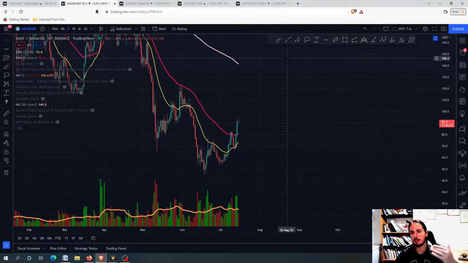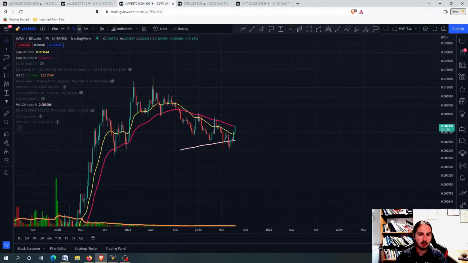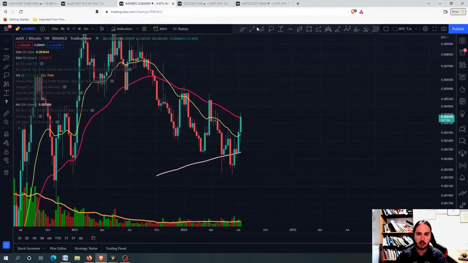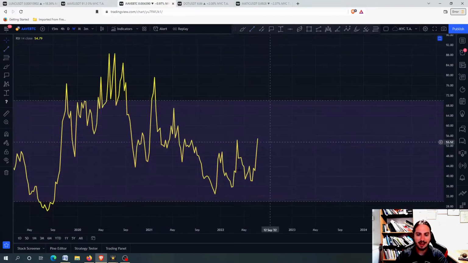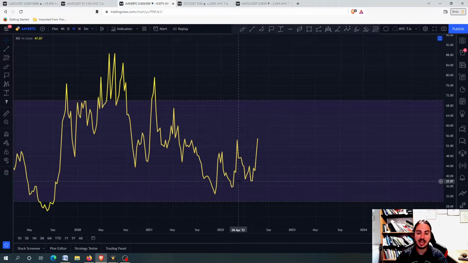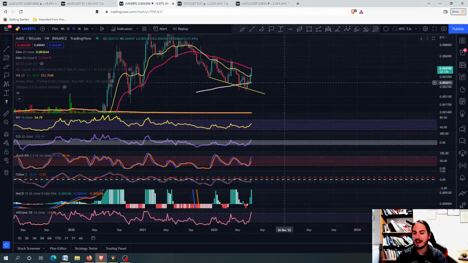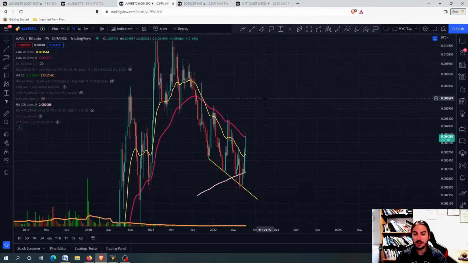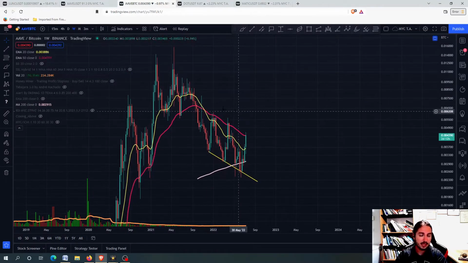And of course, what is the price potential of Aave? Let's go a little bit on the Aave against Bitcoin chart, and here I want to stay a little bit more. You can see that on the Aave against Bitcoin chart, what we are having right here is a continued lower low pattern with a nice continuous higher low in the RSI. You can see this pattern formation going on for the RSI, higher low patterns all the time. And this is why the Aave against Bitcoin chart can look very good. And of course, it can be the fact that Aave could outperform Bitcoin.